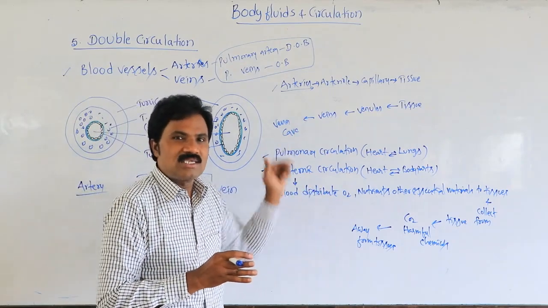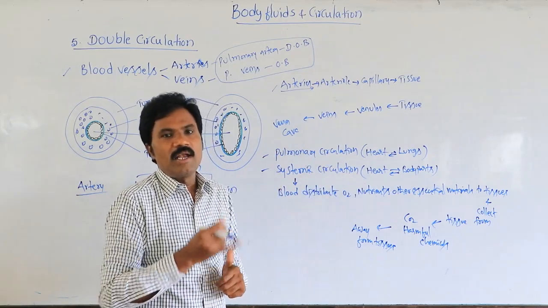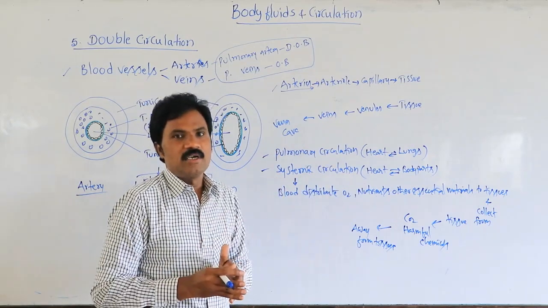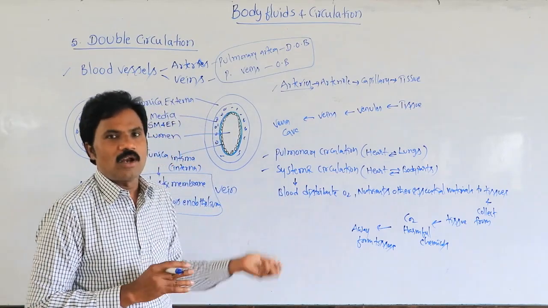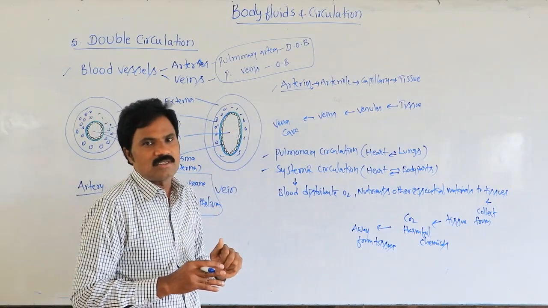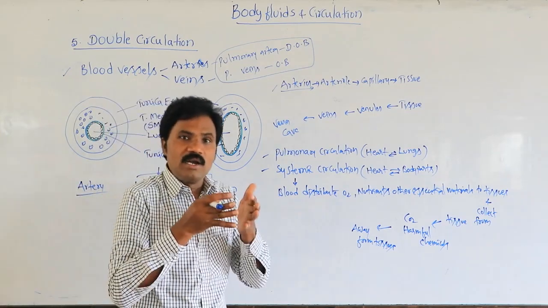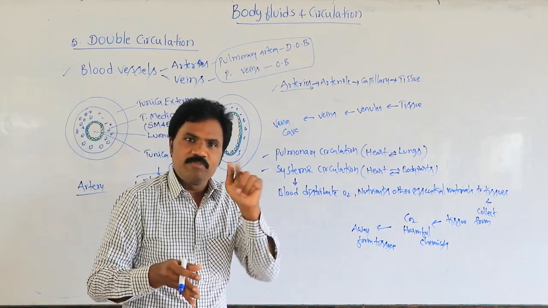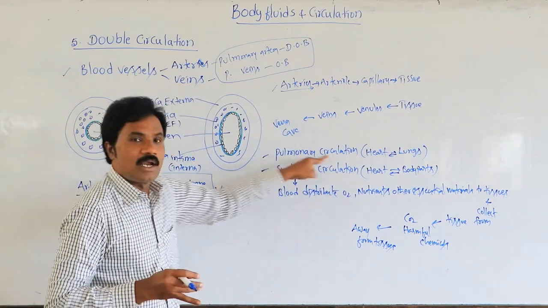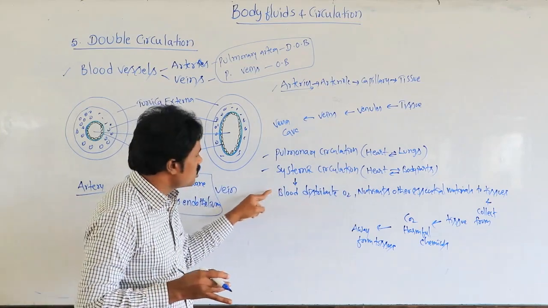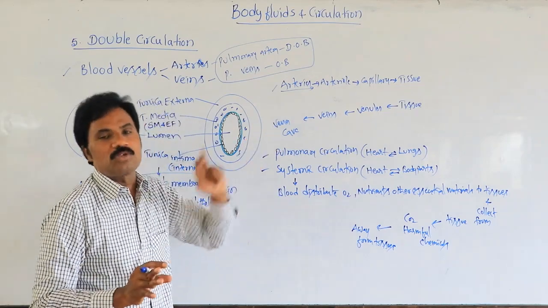Along with the lungs, some of it is sent to the kidneys, and some to the liver for further complete purification of that blood. For oxygenation, the blood is sent to the lungs. For filtration, it is sent to the kidneys. For detoxification, it is sent to the liver. All these purposes are served through particular pathways. Systemic circulation as well as pulmonary circulation, collectively we call double circuit circulation.